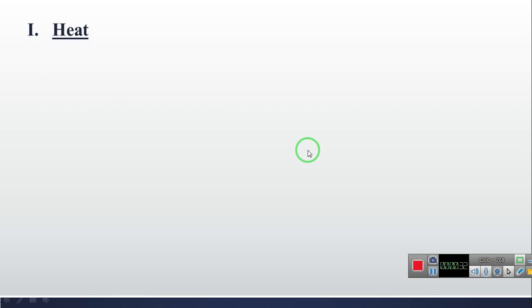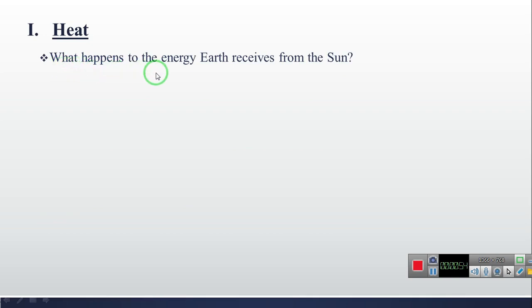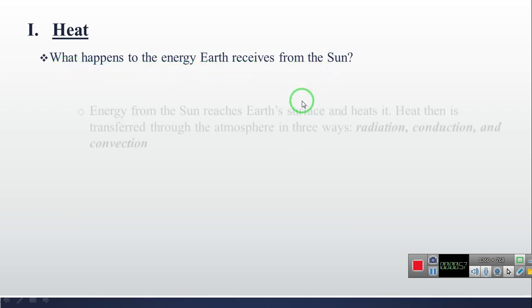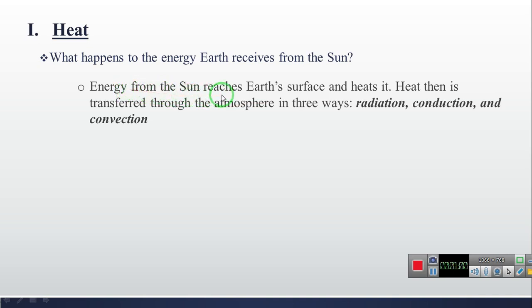Okay, before we go beyond, you need to know about heat. So what is heat? Heat is the energy that flows from an object with a high temperature to one with a lower temperature. It's just like the heat from the sun that warms the Earth's surface. Okay, what happens to the energy that Earth receives from the sun? The energy from the sun reaches the Earth's surface and heats it, and then the heat is transferred through the atmosphere in three ways: radiation, conduction and convection.